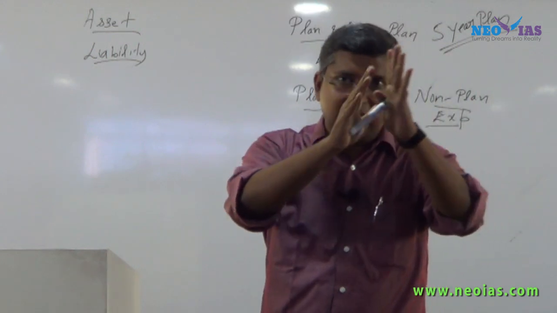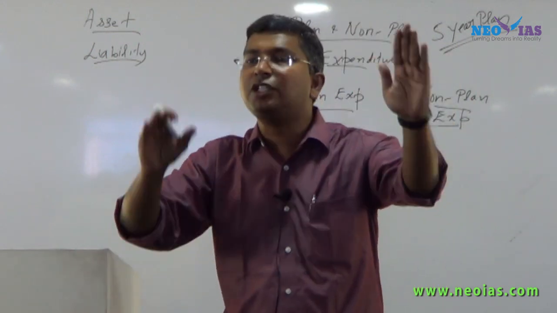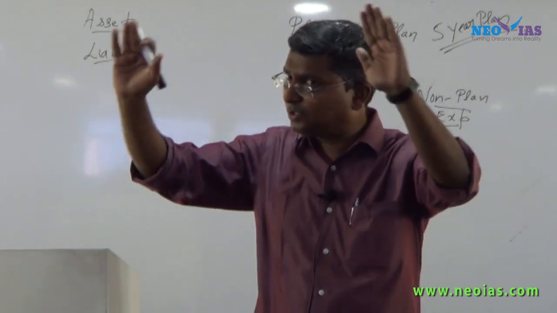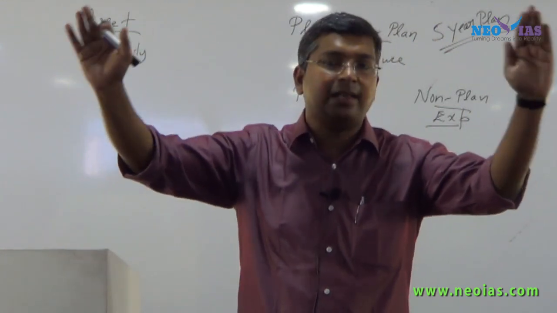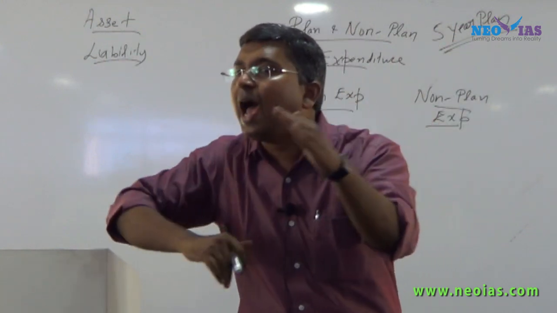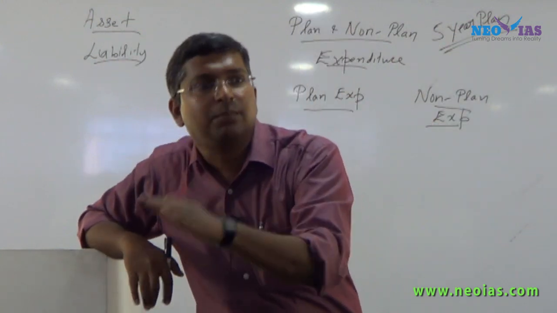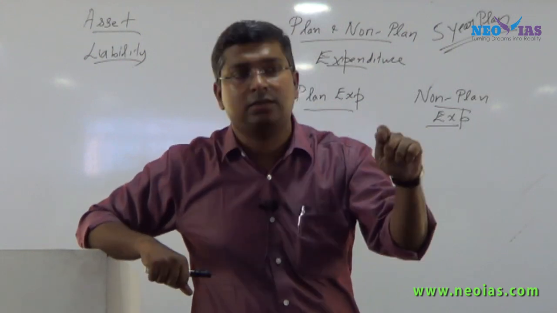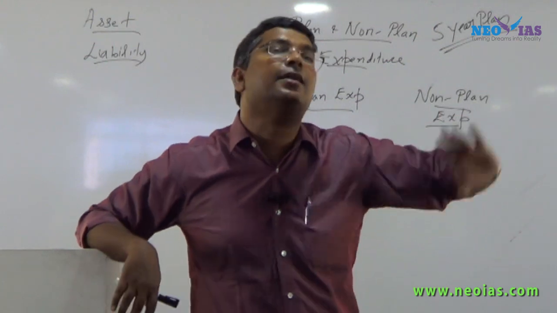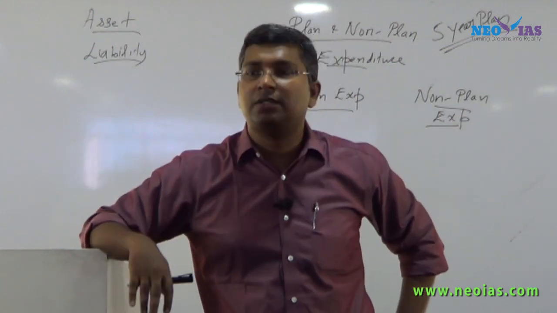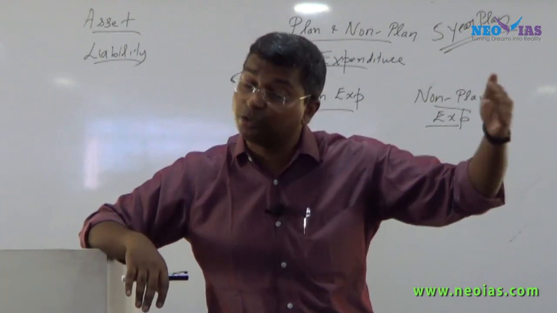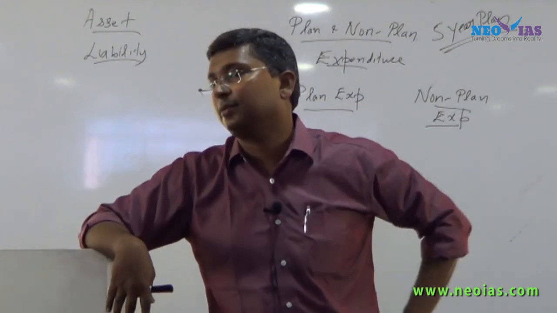So the government will plan that for this 5-year plan, this much money will be spent for the plan purposes, and the plan purposes will be decided by the government. The amount will be given in the 5 annual budgets. So any expenditure made for that 5-year plan will be considered plan expenditure, and the rest of the expenditure, day-to-day expenditure and others, which is not planned expenditure, will come as non-plan.